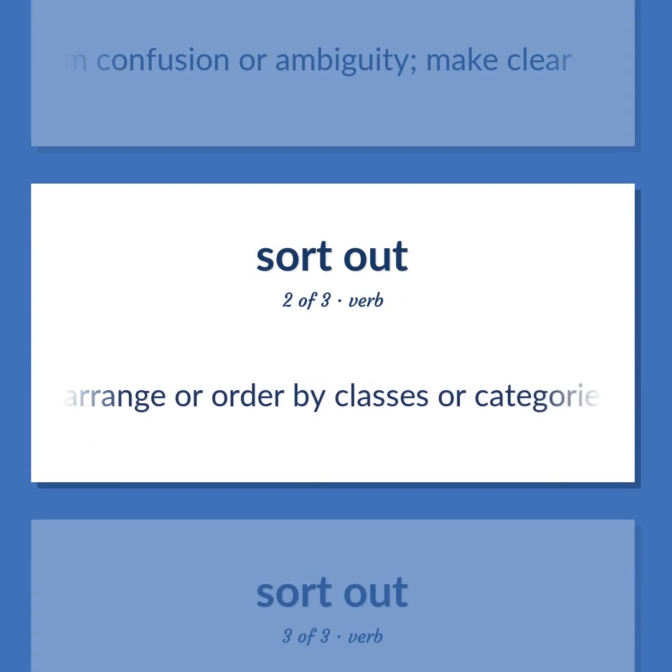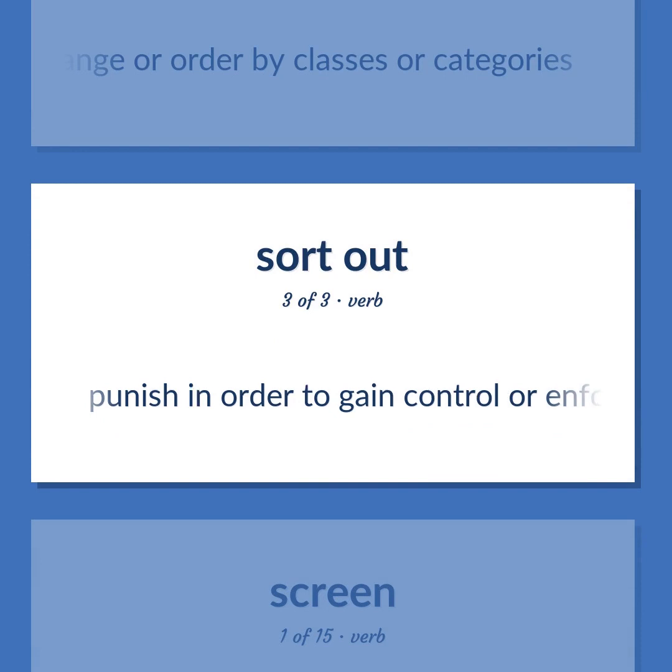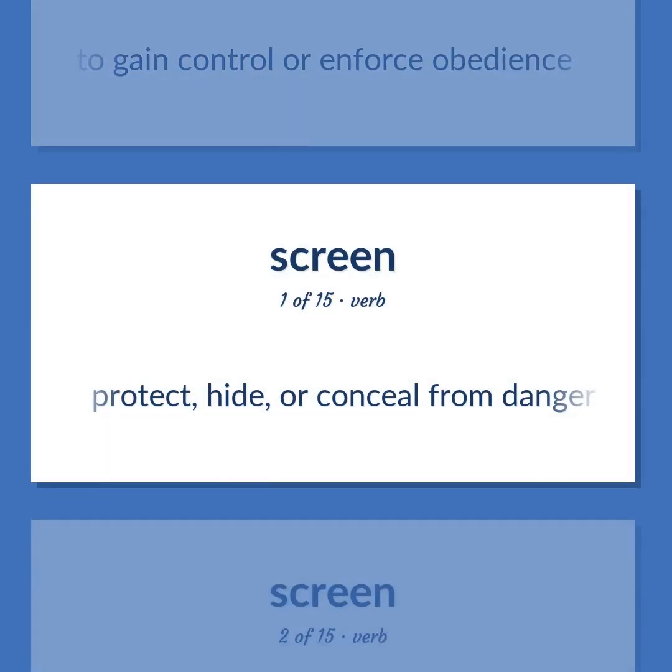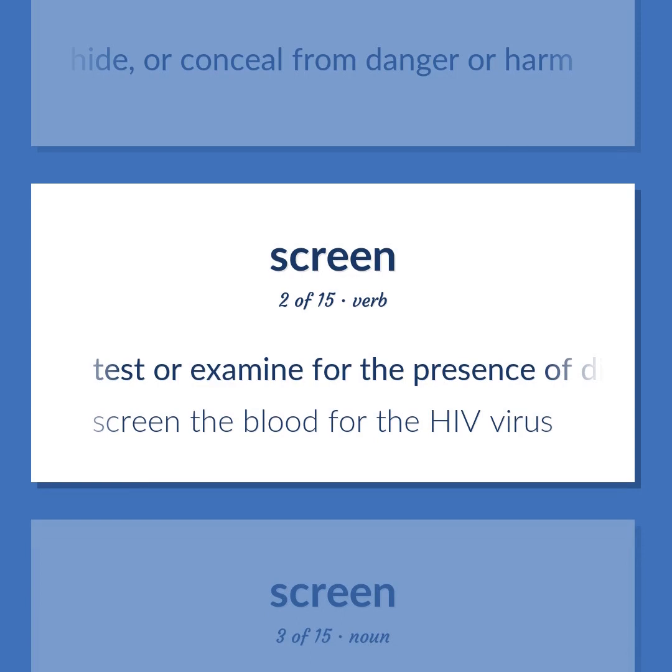Arrange or order by classes or categories. Punish in order to gain control or enforce obedience. Protect, hide, or conceal from danger or harm. Test or examine for the presence of disease or infection. Screen the blood for the HIV virus.